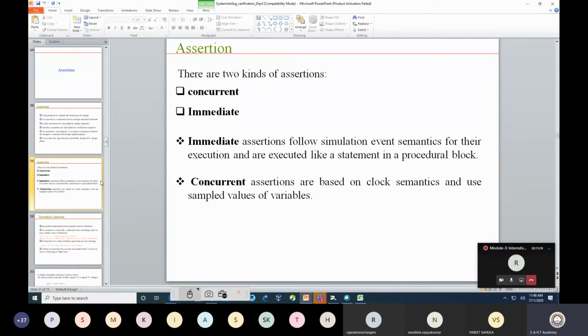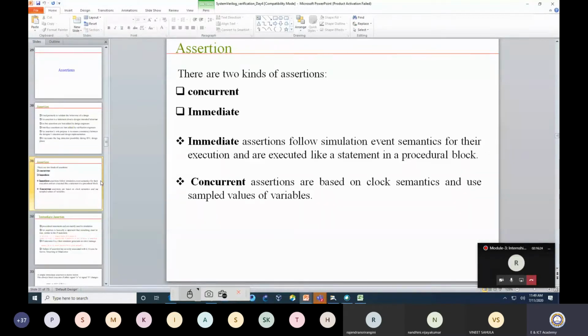It is not only one instance. Whenever your clock is running, at that particular clock edge, it will check this condition, A equal to B. Okay. So an immediate assertion is written one time, and it will be verified at that particular moment only. But a concurrent assertion, if I write it down, will be evaluated at every clock.